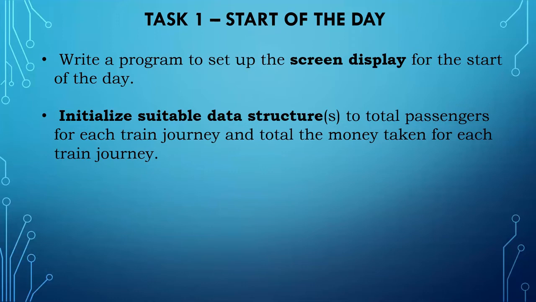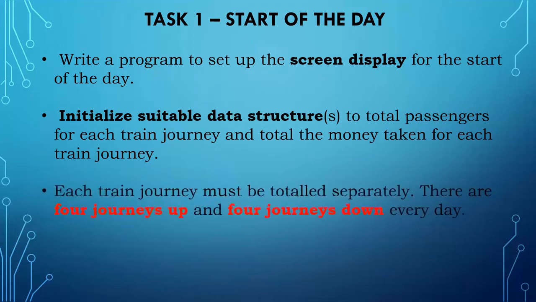I have to initialize, and create separate variables to store the total passengers traveled in each train, and the money taken for each journey. Means we have to declare all the variables and all the initializations for the program.